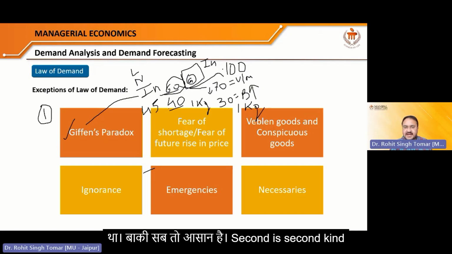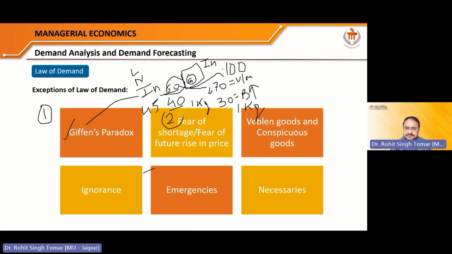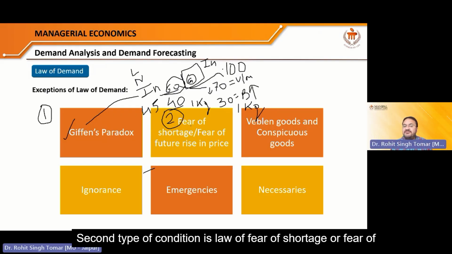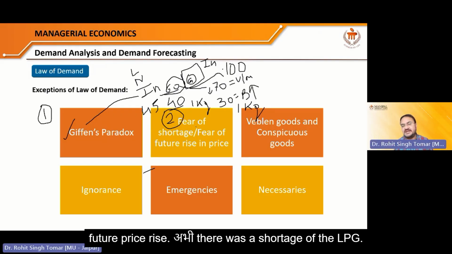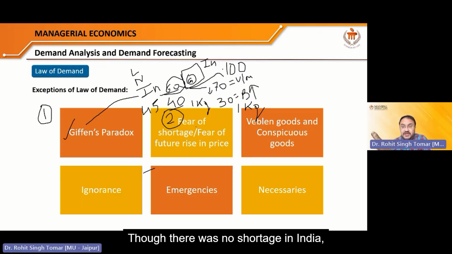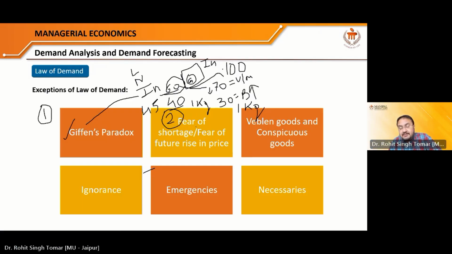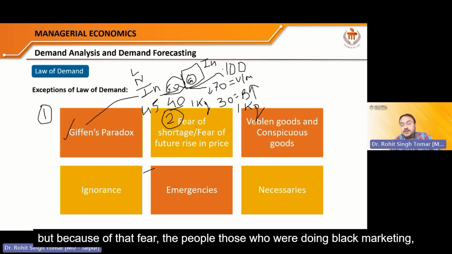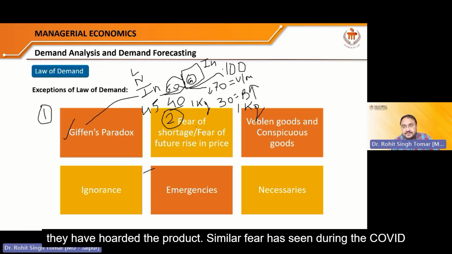Second is the second kind of condition where the law of demand is violated. The second type of condition is fear of shortage or fear of a future price rise. Recently there was a shortage of LPG, though there was no shortage in India, but because of that fear, the people who were doing black marketing hoarded the product. A similar fear was seen during the COVID time.